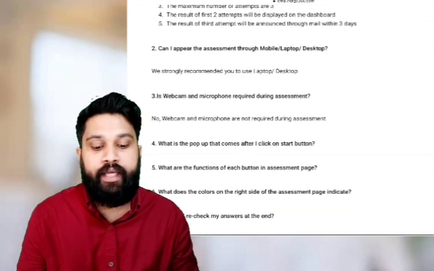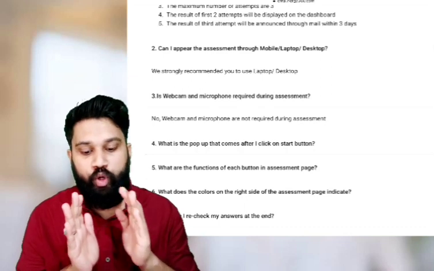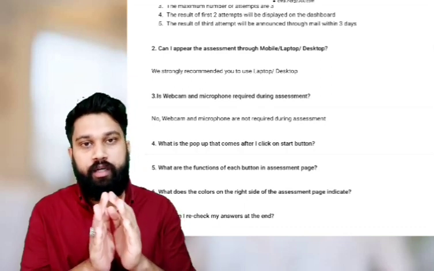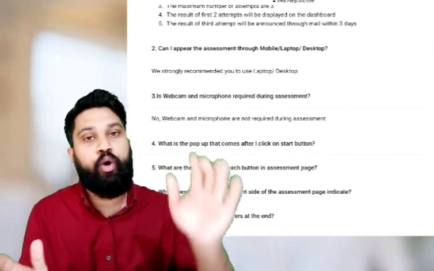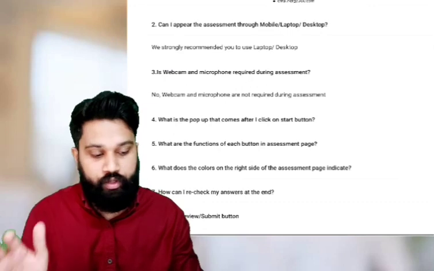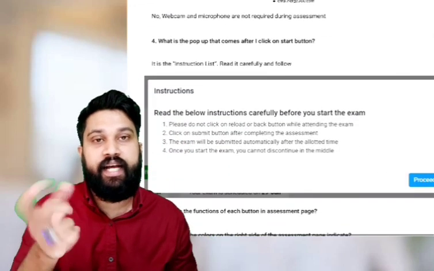Is a webcam and microphone required? No webcam or microphone is required during the assessment. You are not required to turn on the webcam or the microphone. That is not required.